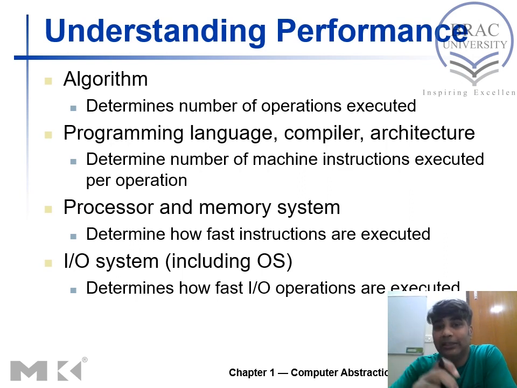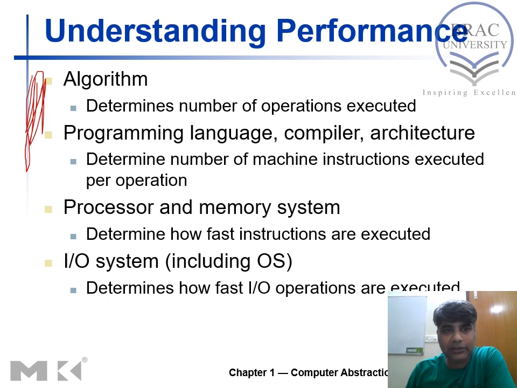These are the factors that determine the number of instructions you end up with. These two points are actually software issues. Then processor and memory systems are hardware, and they determine how fast instructions are executed. And IO systems, including the OS, determine how fast IO operations are executed.